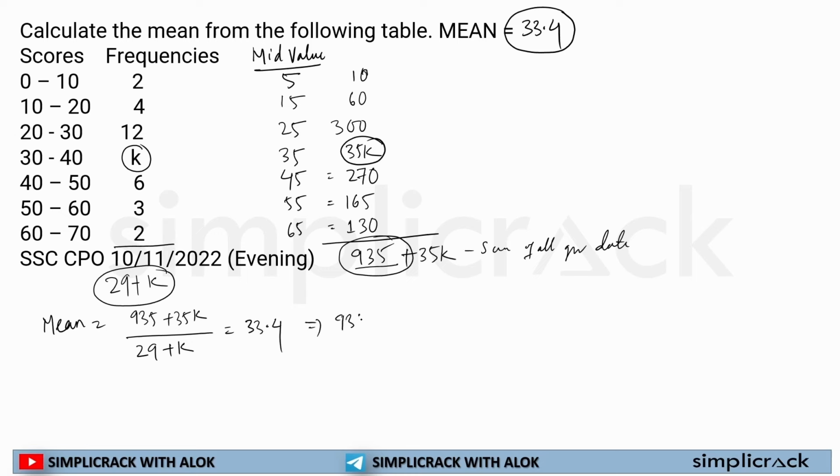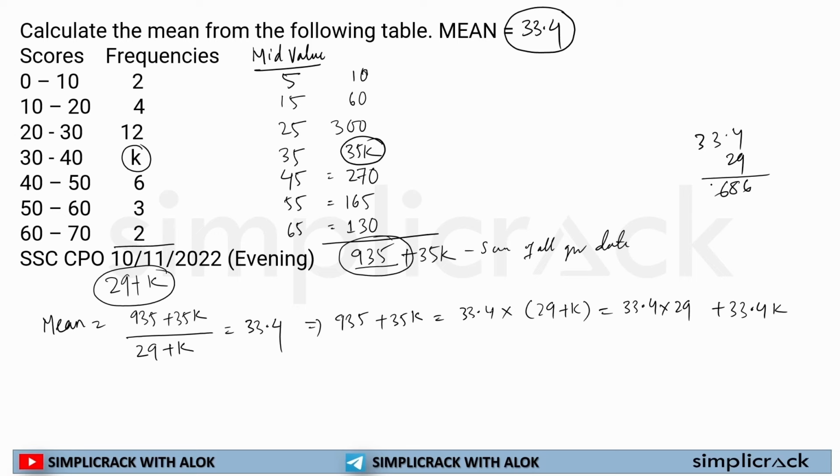So how do we solve it? 935 plus 35k is equal to 33.4 multiplied by 29 plus k, or I can write 33.4 multiplied by 29 plus 33.4k. Now I have to calculate 33.4 into 29.